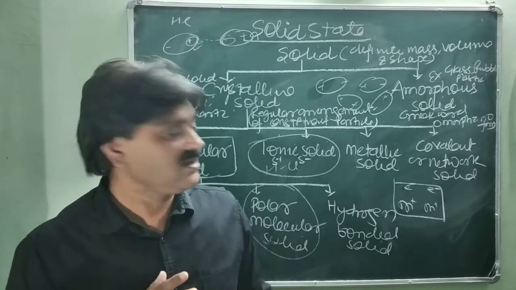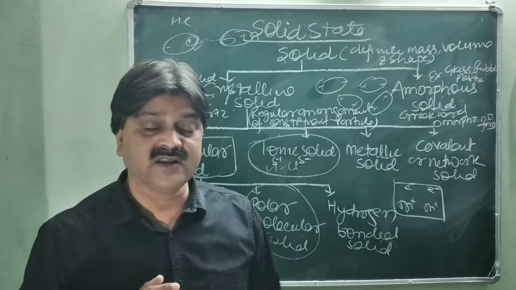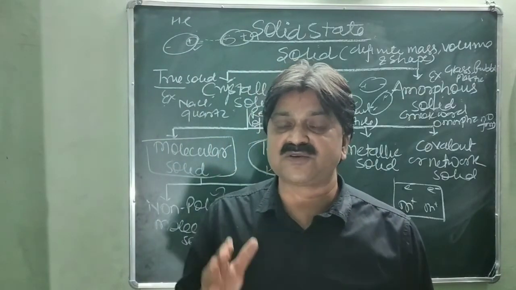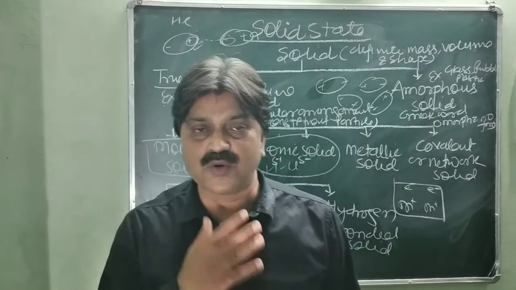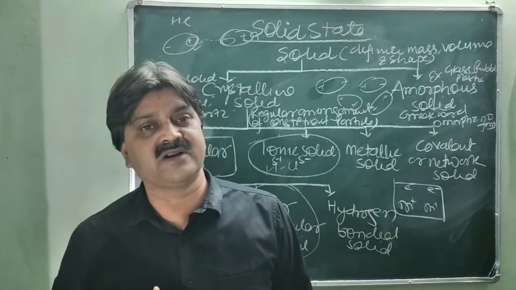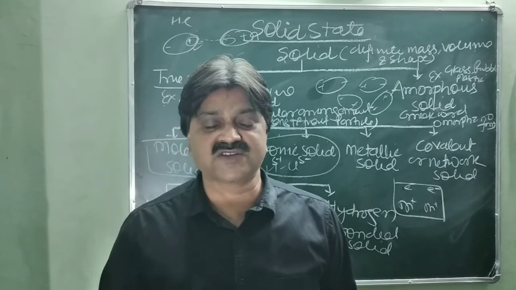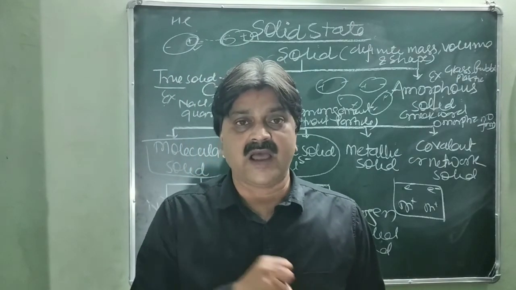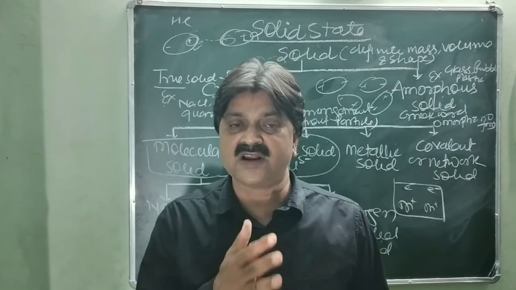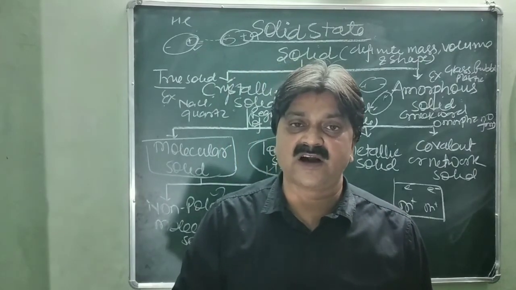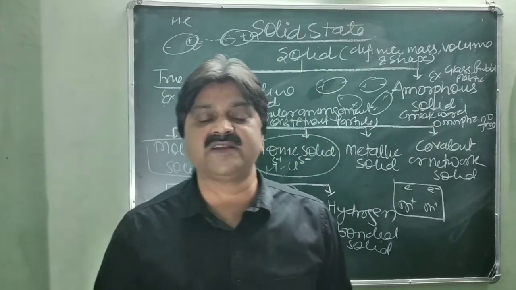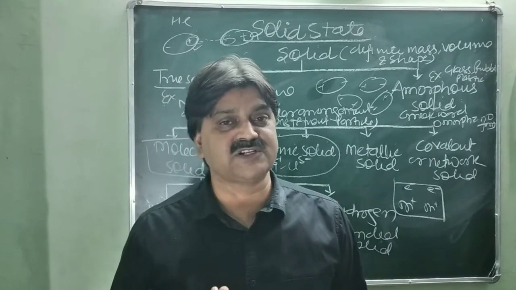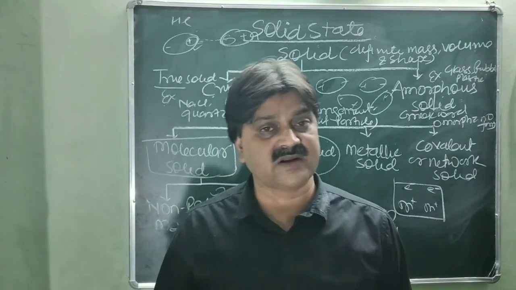And the fourth one is the covalent or network solid. In this case, strong covalent bond formation takes place and forms a giant molecule, just like in the case of carbon diamond and carbon graphite, in which carbon atoms are covalently bonded and form a giant molecule of network. Diamond is a bad conductor because all 4 electrons are bonded to other carbon atoms, whereas carbon graphite is a conductor because out of 4, only 3 electrons participate in bond formation, and 1 is free for conductivity.